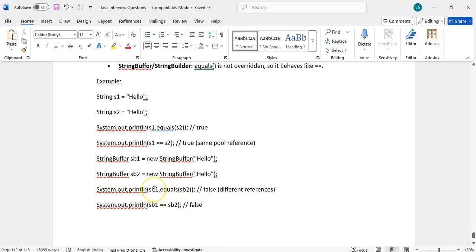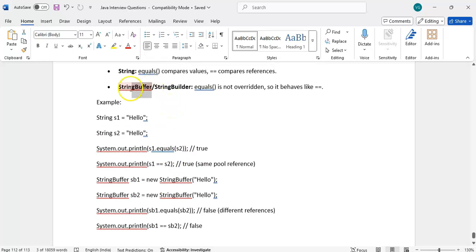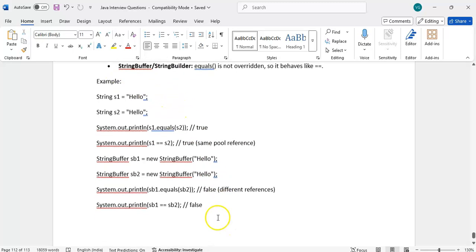If you call sb1.equals(sb2), what will happen? False. Why is it false? Because there is no equals method overridden. This is a little typical question. The equals method is not overridden in StringBuffer or StringBuilder. Because of that, it is a little tricky question.